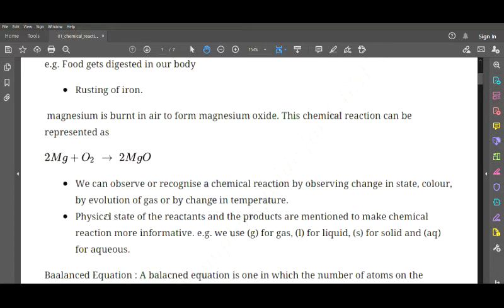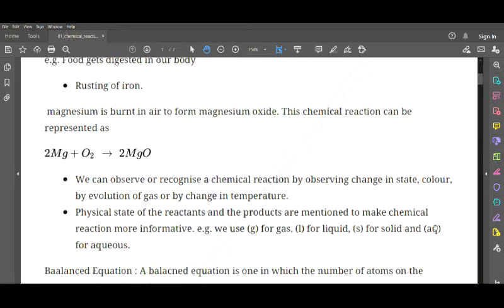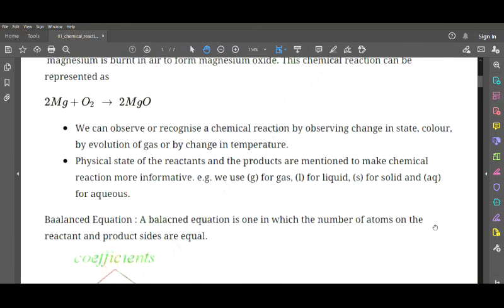Next, the physical states of the reactants and the products are mentioned to make a chemical reaction more informative. During a reaction, the physical state of the reactants and products are to be mentioned. For example, we use the symbol G for gas, L for liquid, S for solid, and AQ for aqueous solution. So during a chemical reaction we have to mention their physical state: either solid, liquid, gaseous, or aqueous solution.